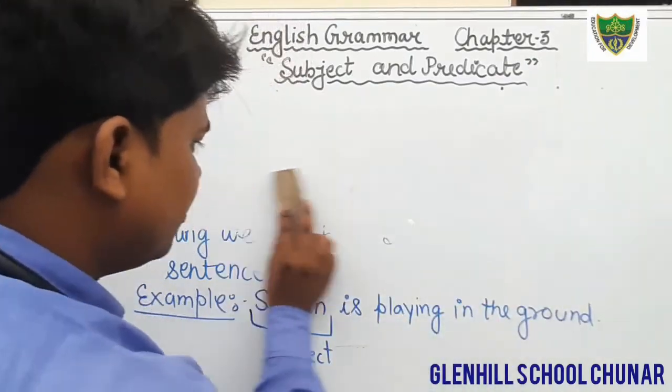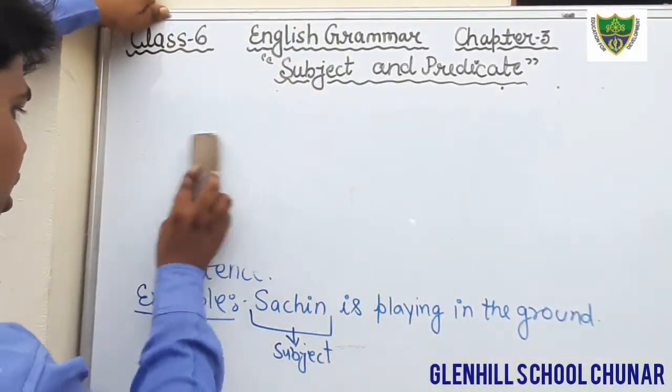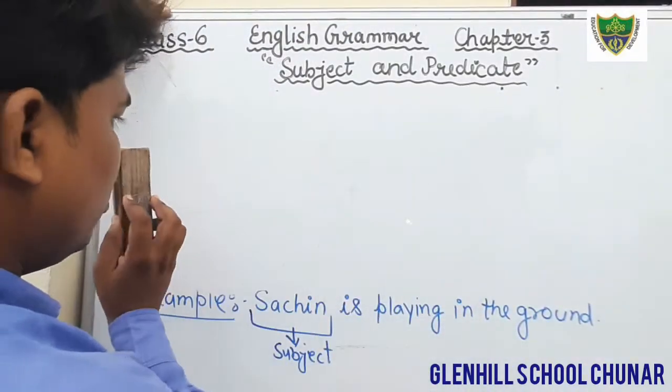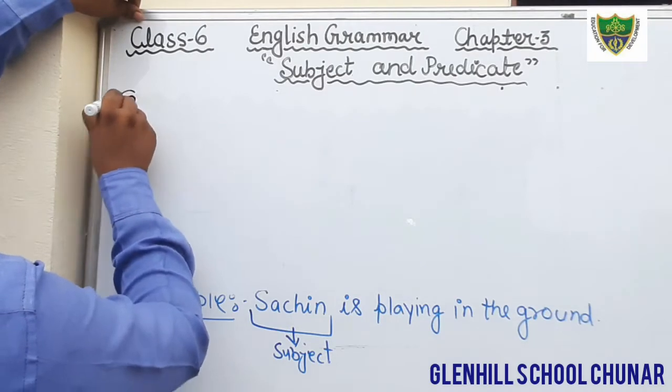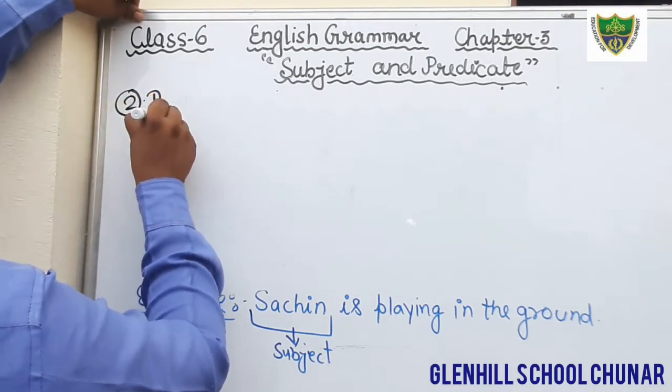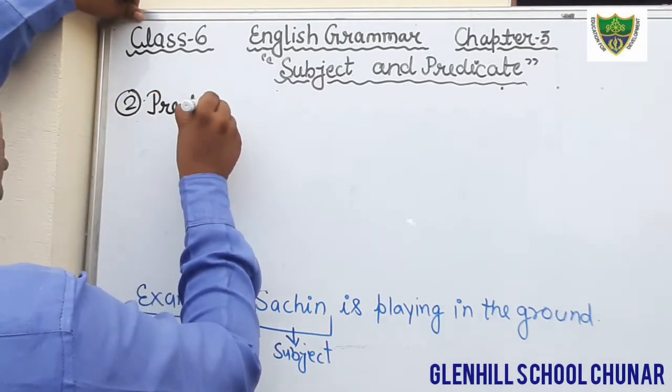Okay, just see what is predicate. Just put the heading here. Second part is predicate.